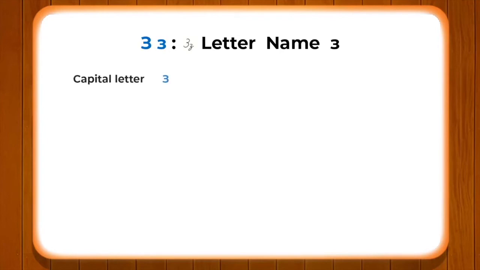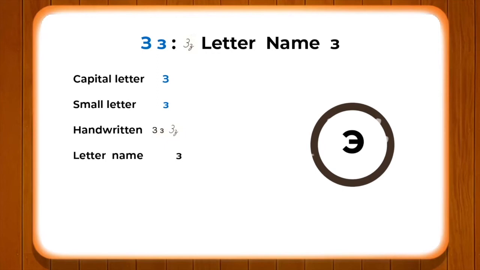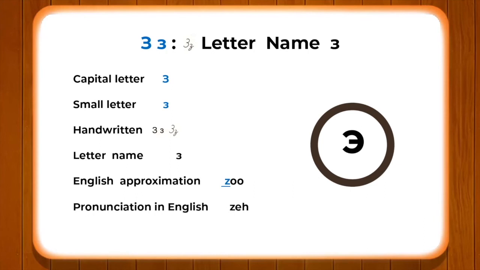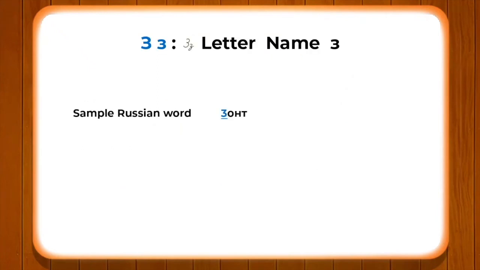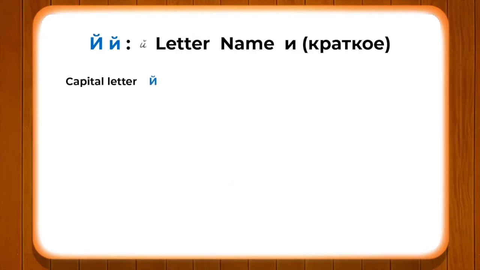Now let's go to the next letter. The letter is z, as in the English word zoo. The sample Russian word is zont, which means umbrella.